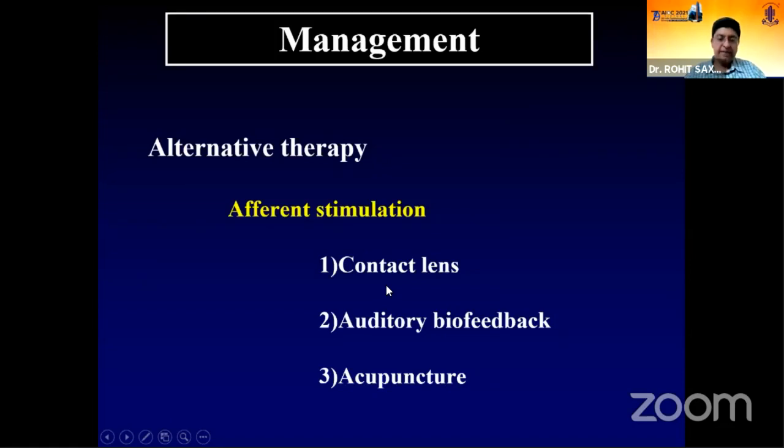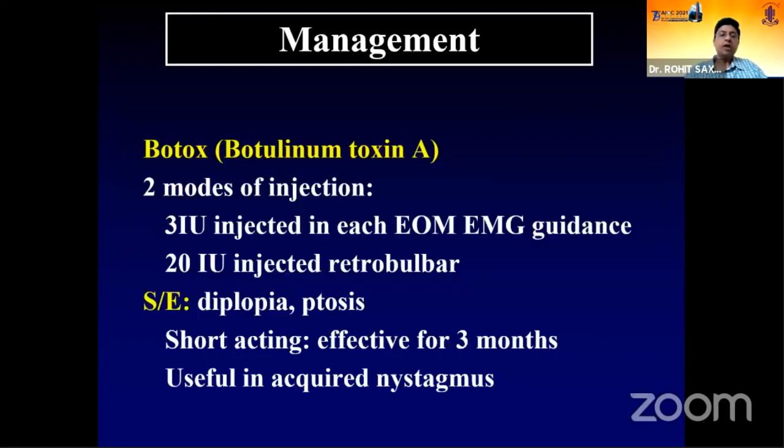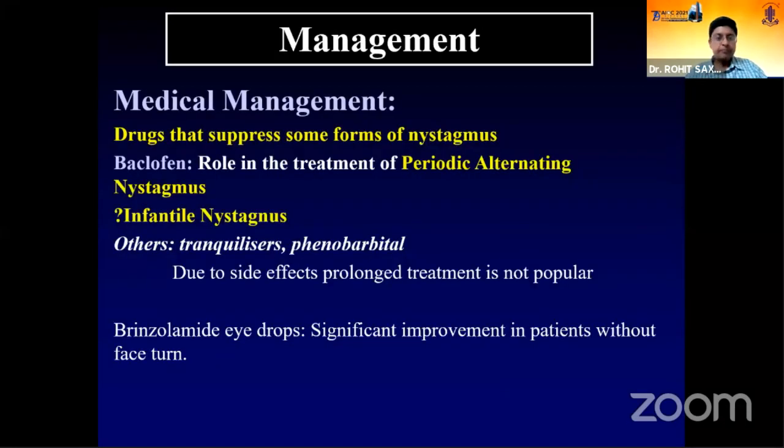There are alternative therapies like auditory biofeedback and acupuncture. This was a thesis we had done at our center, but unfortunately, this is not long lasting. Similarly, botulinum toxin is possible for acquired nystagmus, but not beneficial for infantile nystagmus syndrome. Medical management has been overall disappointing.